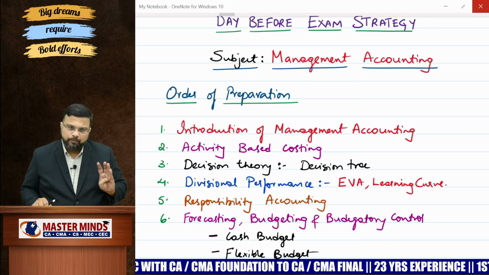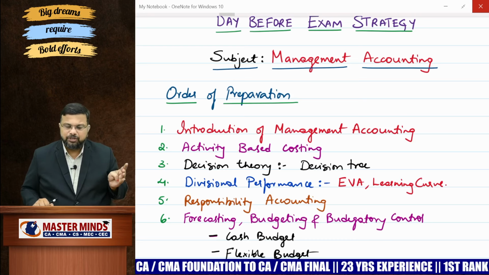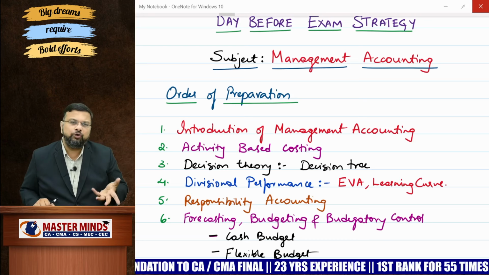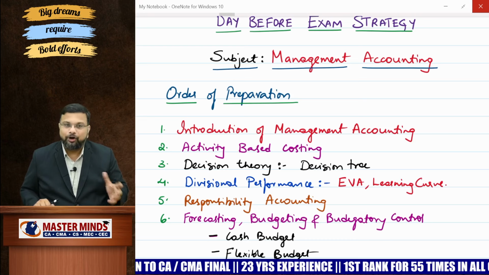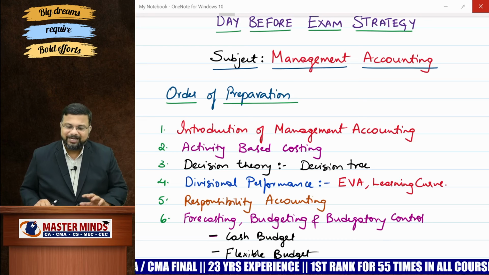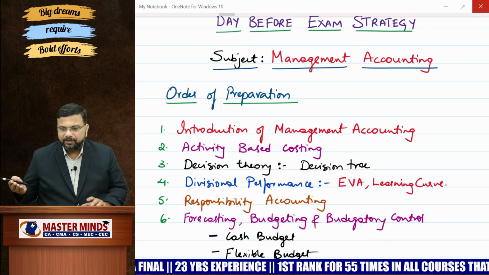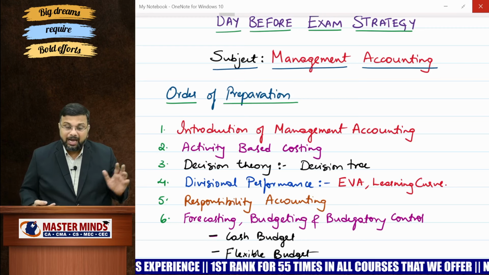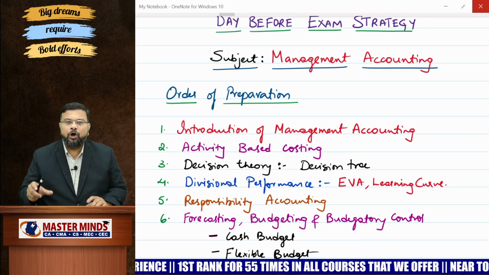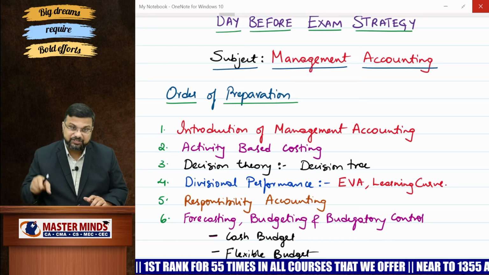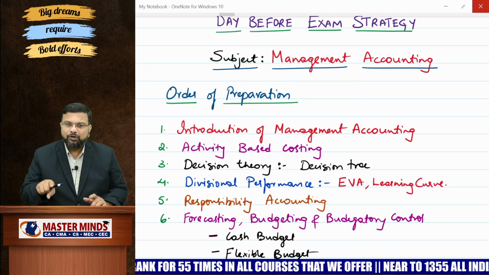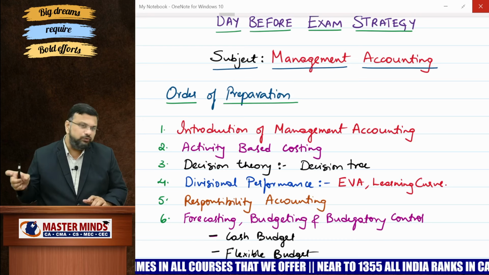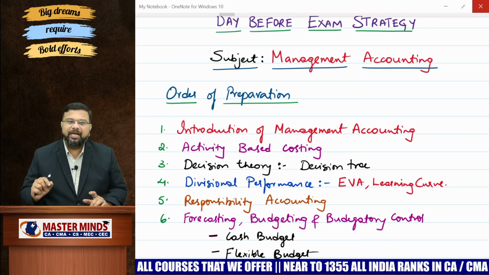Now here you have DuPont analysis, which is already covered in FM, so I'm not worried about that one. 3 component, 4 component formulas. Sorry, 5 component, not 4, 5 component. Next you have ROI, return on investment, which is quite easy for you. Residual income is also there. Apart from that, focus more on, in fact prepare first, EVA, Economic Value Added, and learning curve. First prepare these two, because definitely you should get a problem from this.